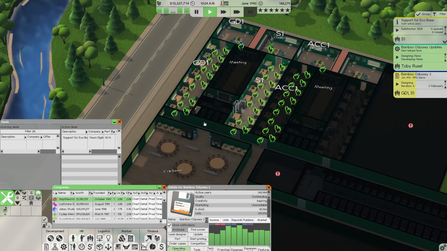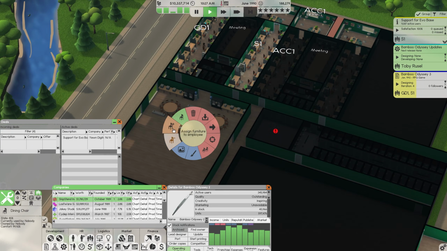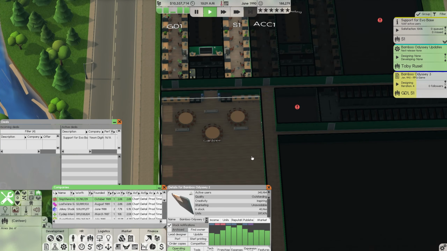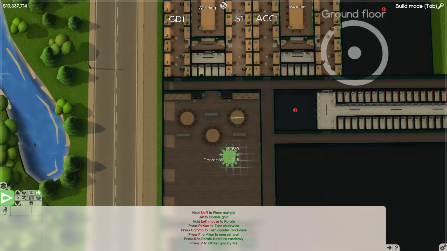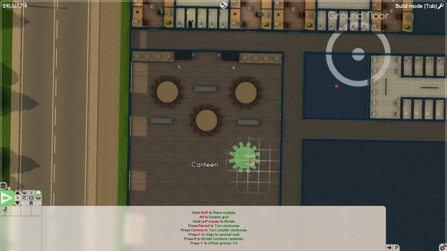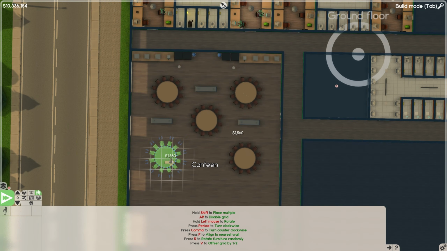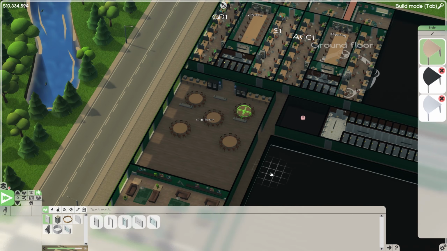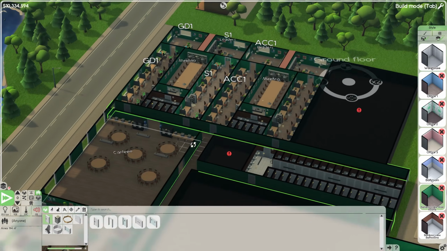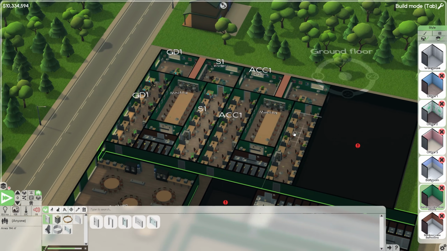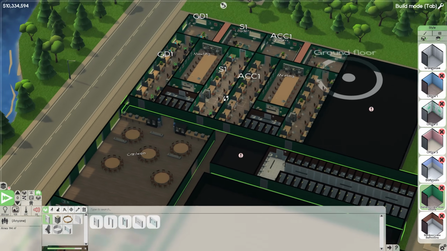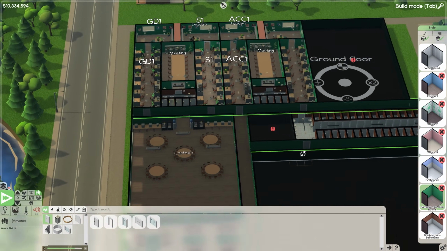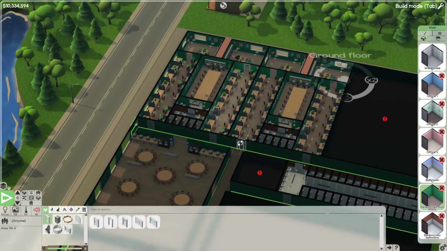We have currently room for 48 employees. I'm not 100% sure how many chairs. We only have 36. So I'm going to go ahead and copy this down. If I hit build mode, Z to go to aerial view, and then Alt to manually place, we can go ahead and add in some more tables in our canteen, and that should keep everyone happy. I mean, all of these rooms aren't going to be completely full to the brim just yet, but it's a good idea to make sure that we do have enough facilities for all of our potential employees.